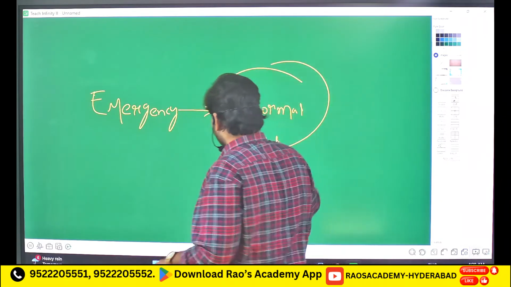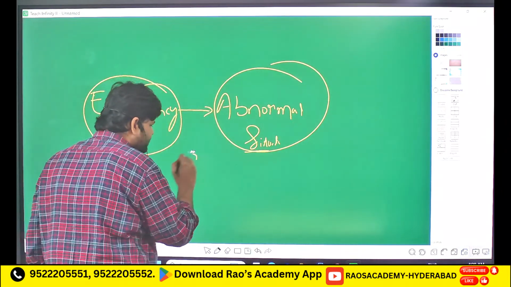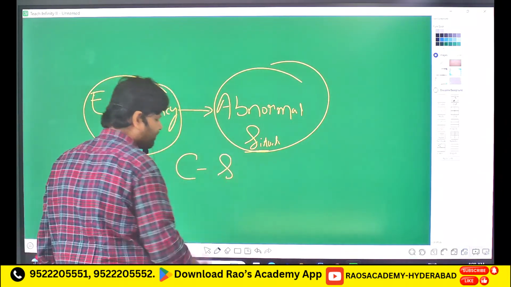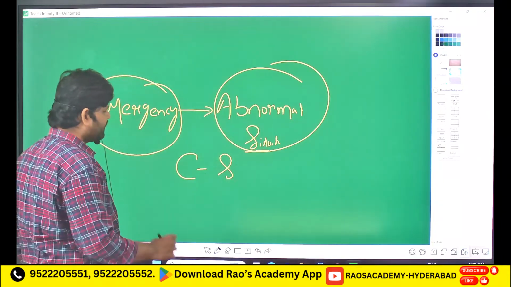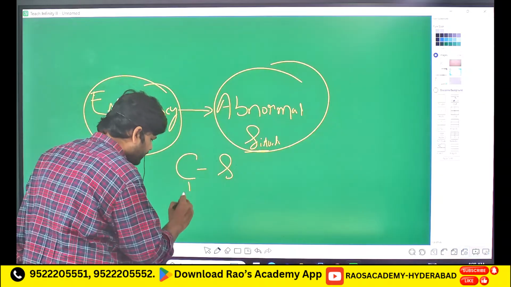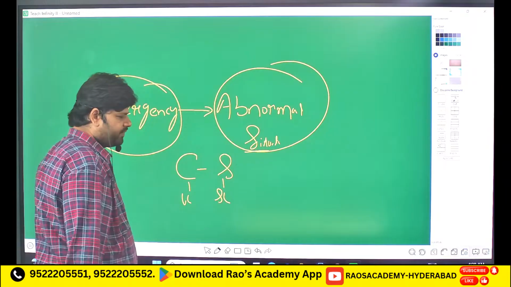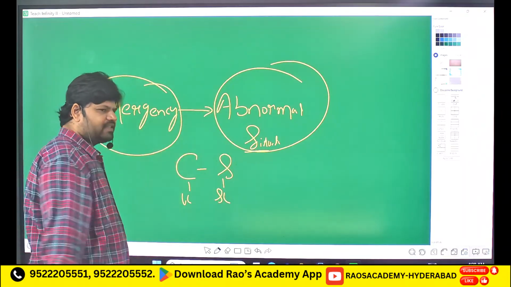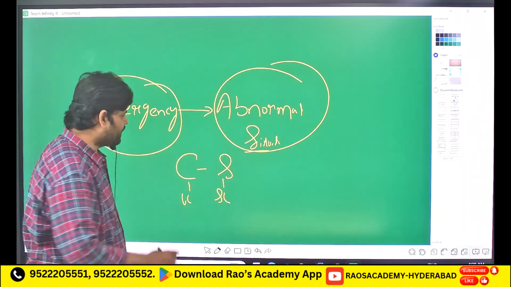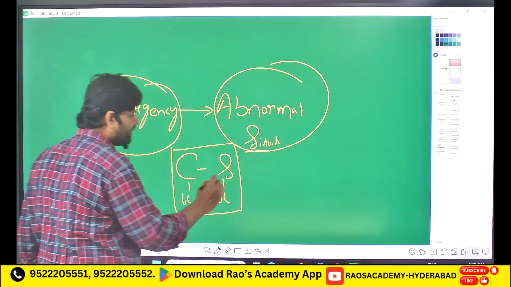We have a relationship between center and state. Generally the center works within the union list, and the state works within the state list. So federal relationship is being maintained.